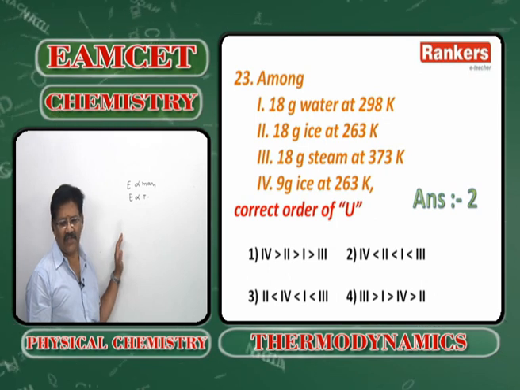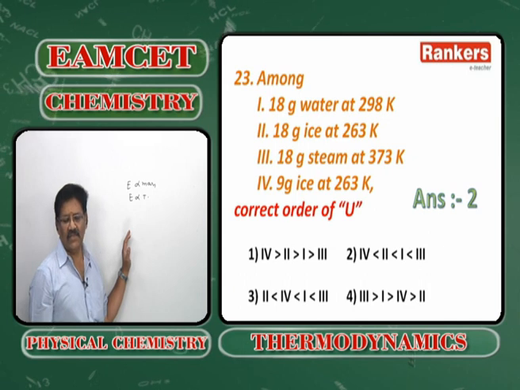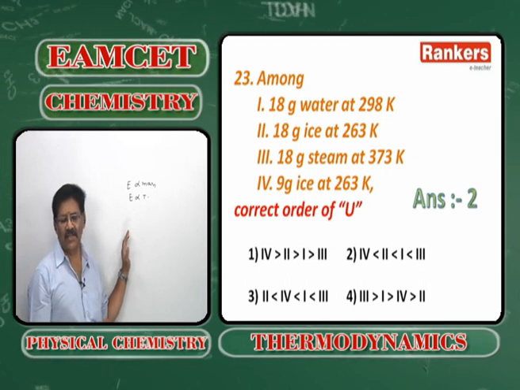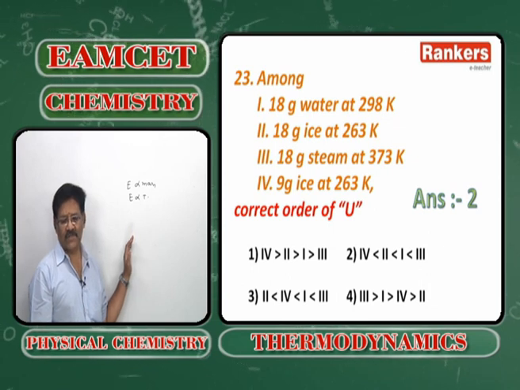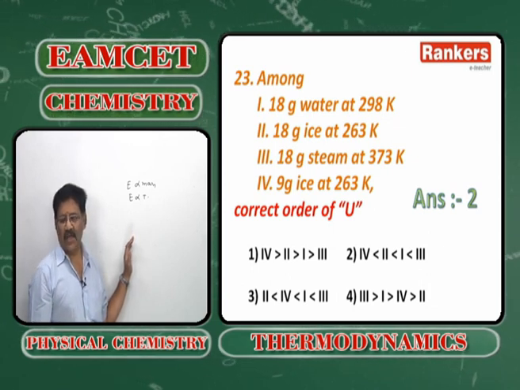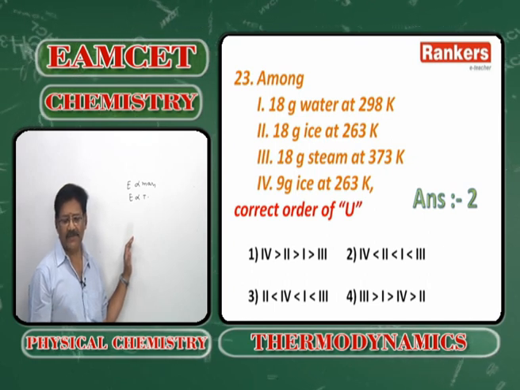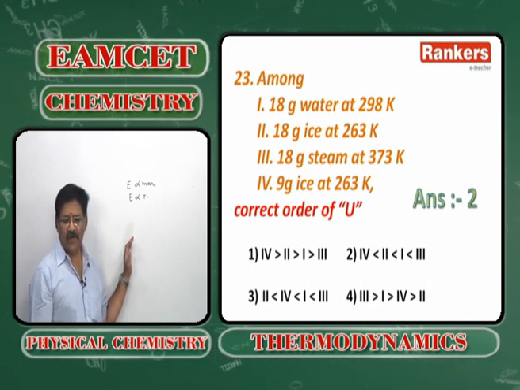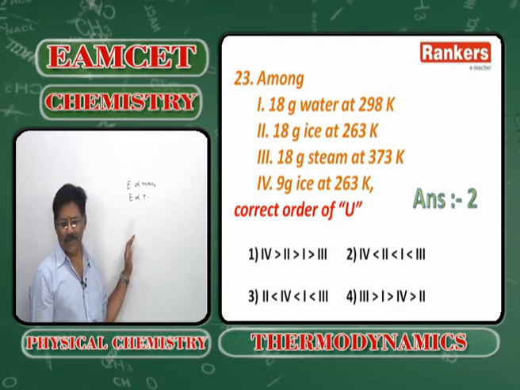After option 3, option 1: in option 1 mass is high, temperature is high. Option 3 has the highest energy, followed by option 1, and followed by option 2.